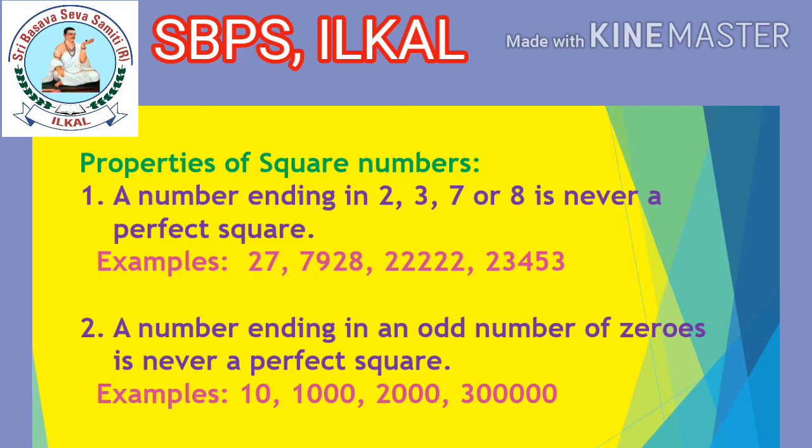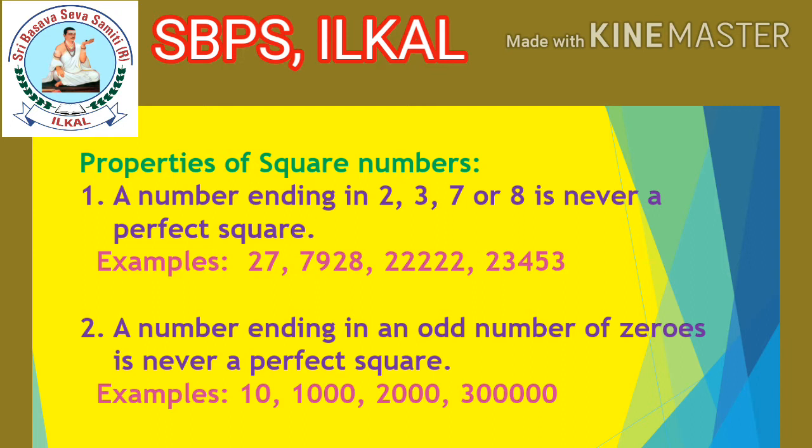One more interesting property, children. A number ending in an odd number of zeros is never a perfect square. Examples: 10, 1000, 2000, 3 lakh. Here 10 is ending with 1 zero. 1000 is ending with 3 zeros. 2000 is ending with 3 zeros.